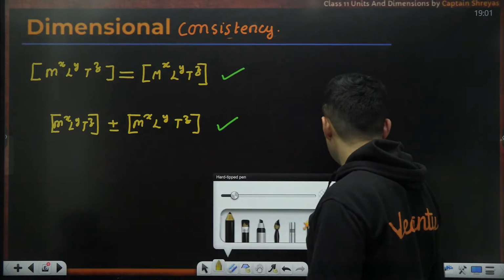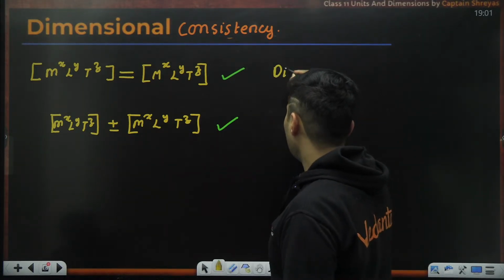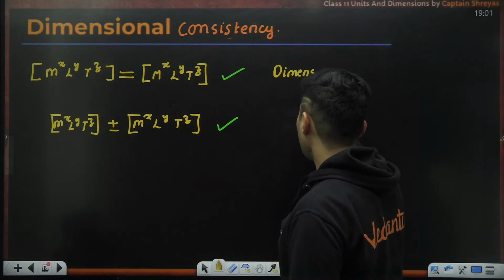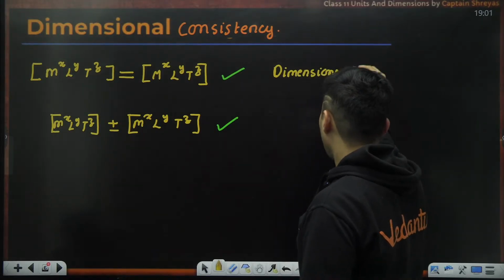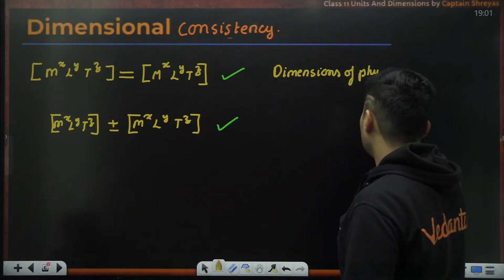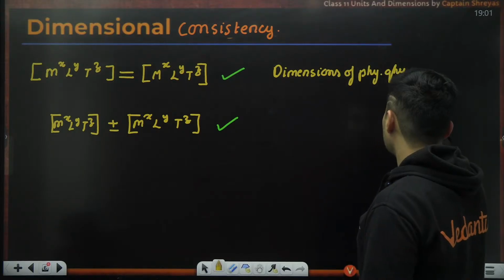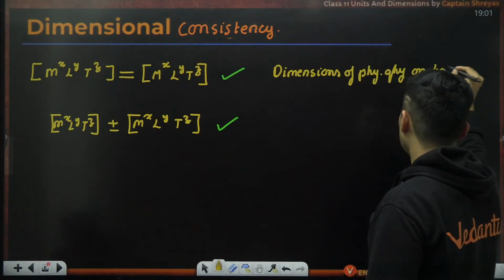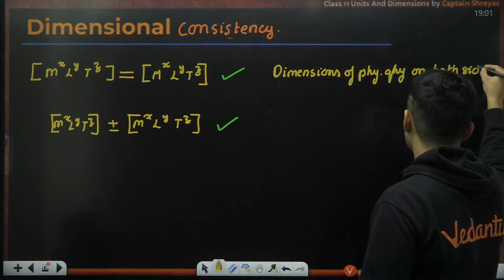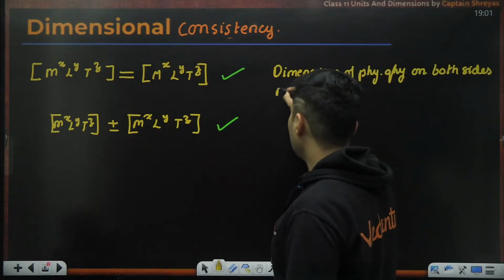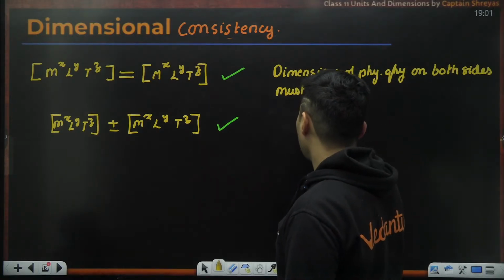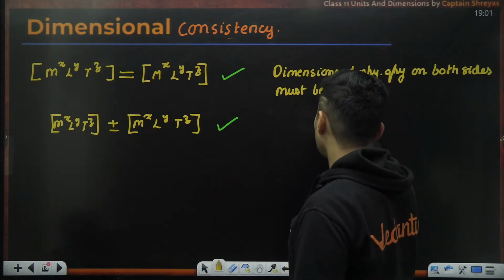So the first rule says that the dimensions of the physical quantities on both sides must be the same.